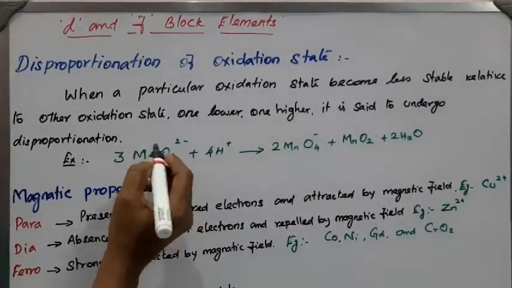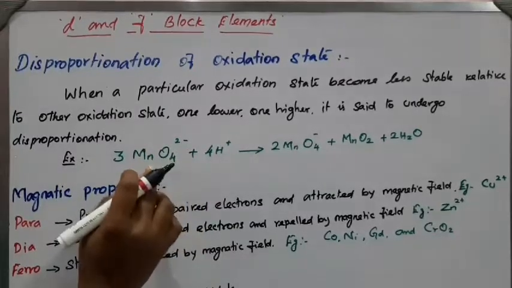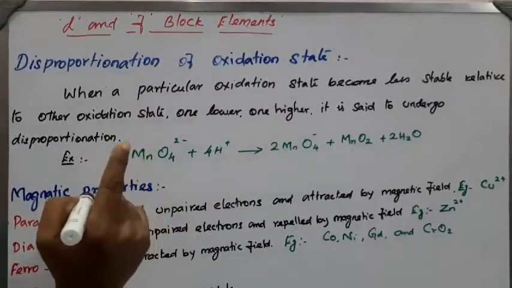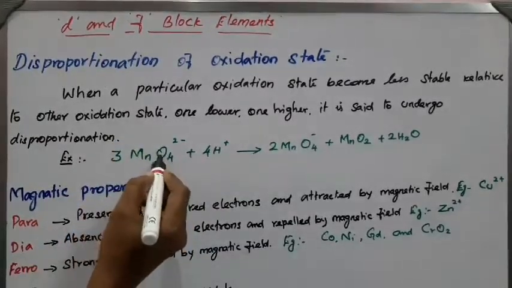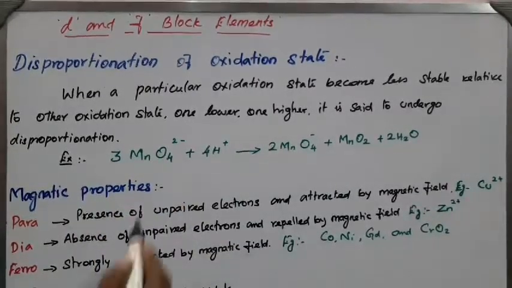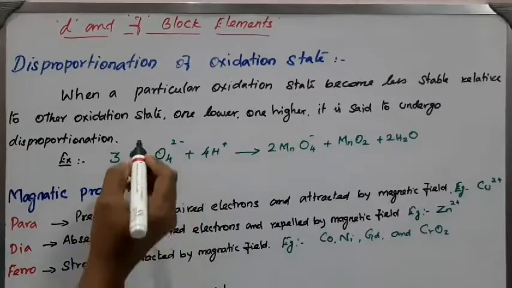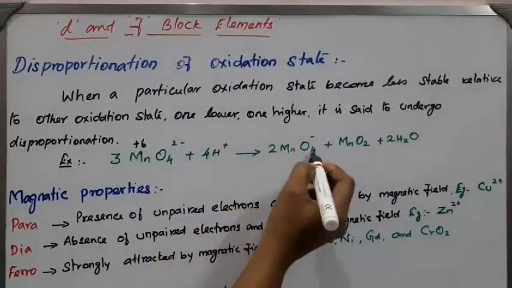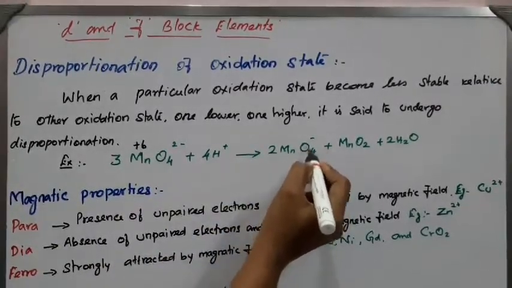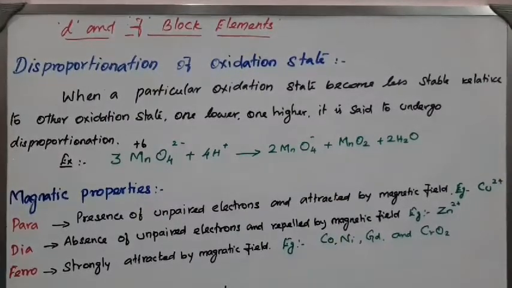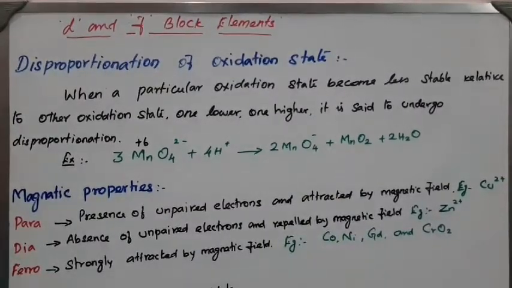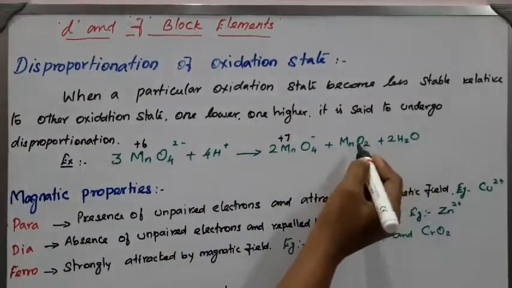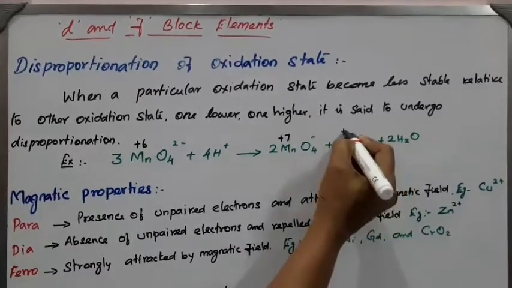How do you calculate the oxidation state for this particular one? You have already studied it. Oxygen has a valence of -2, so 4 oxygens means 4 into -2, that is -8. The charge is -2, so the oxidation state is plus 6. Here, for 4 oxygens, each is -2, 4 into 2 is 8, 8 minus 1 is a plus 7 oxidation state. Here it is MnO2, there is no charge at all, so that is a plus 4 oxidation state.